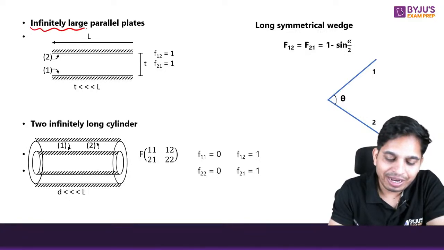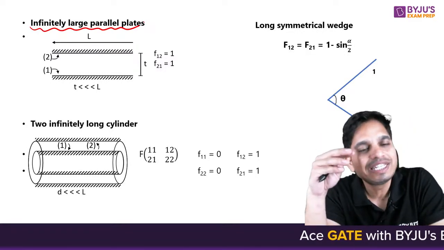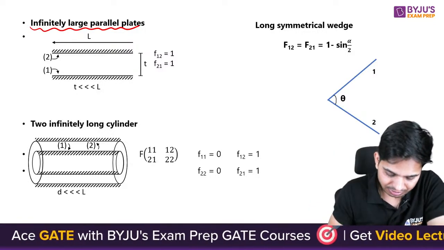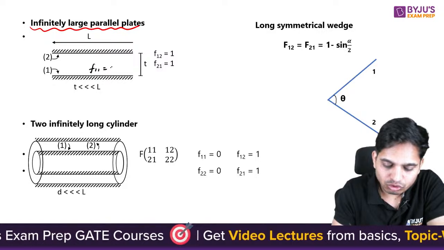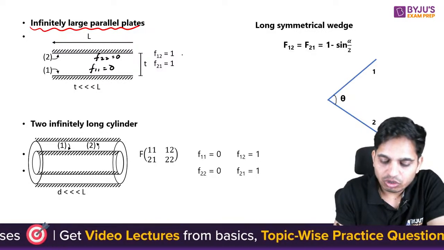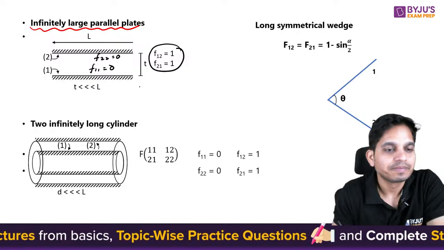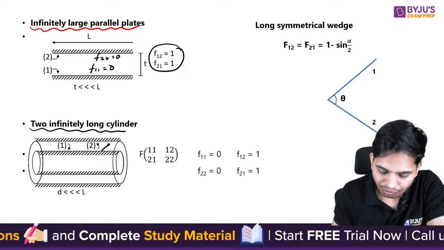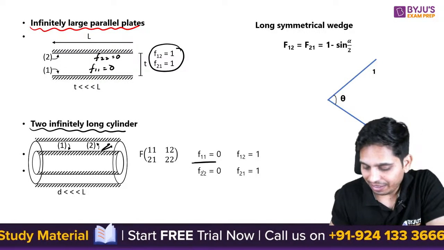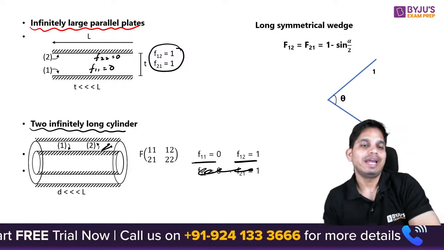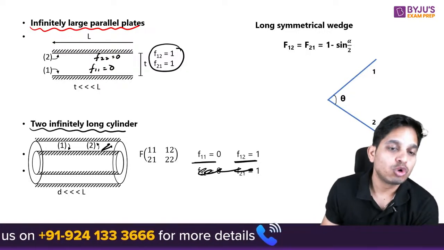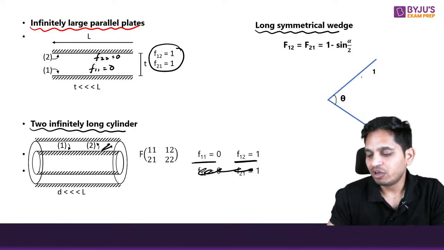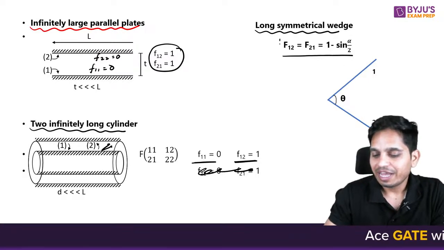What about infinitely large parallel plates? Again, two bodies, two surfaces, means 4 shape factors. In this particular case, F11 equals 0 and F22 equals 0. The rest of the 2 you can calculate. If you have 2 infinitely long cylinders, I can say F11 equals 0. This is not 0, F12 equals 1. The rest you can find by using the equations that we have talked about. If you have a long symmetrical wedge, then F12 equals F21 can be found out by the following.